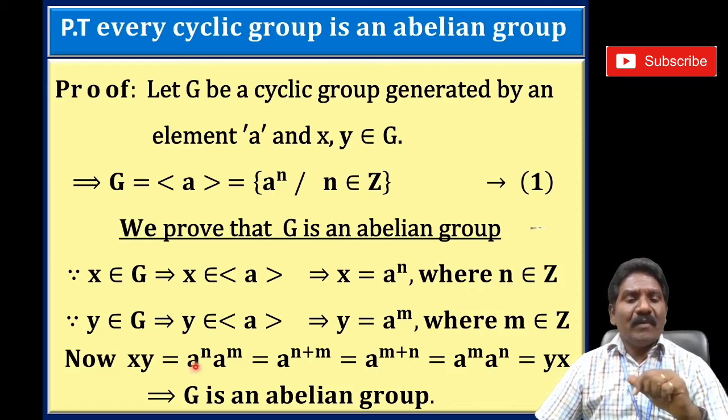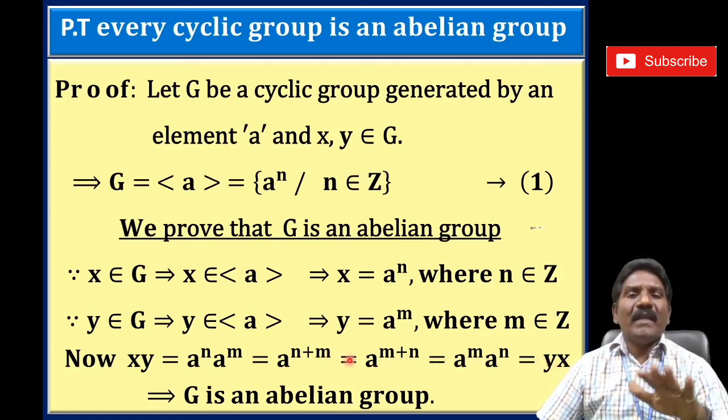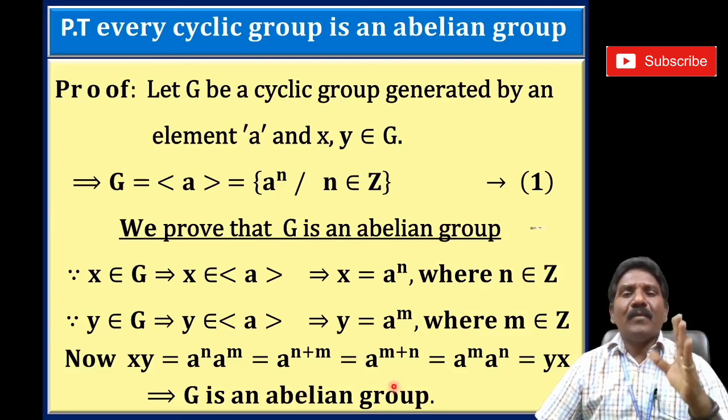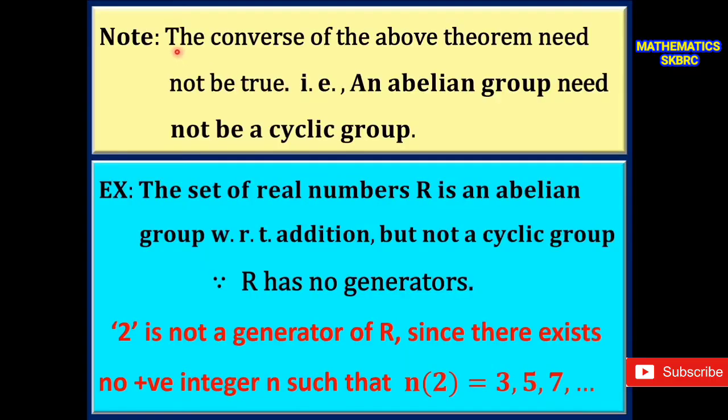Now xy is equal to a^n times a^m, that is equal to a^(n+m), that is equal to a^(m+n), that is a^m times a^n, that is yx. That is, xy is equal to yx for all x, y belongs to G. Then G is an abelian group with respect to multiplication. Hence proved. We have proved that every cyclic group is an abelian group, but the converse of the above theorem need not be true. That is, an abelian group need not be a cyclic group.